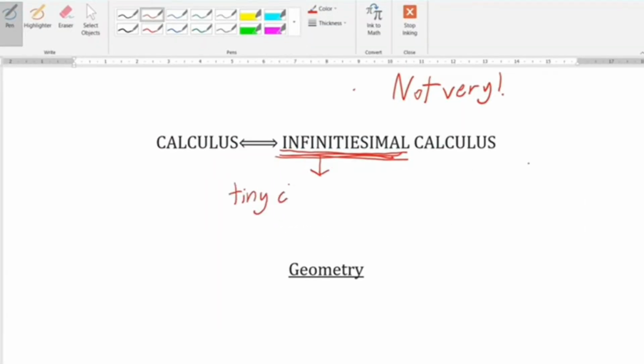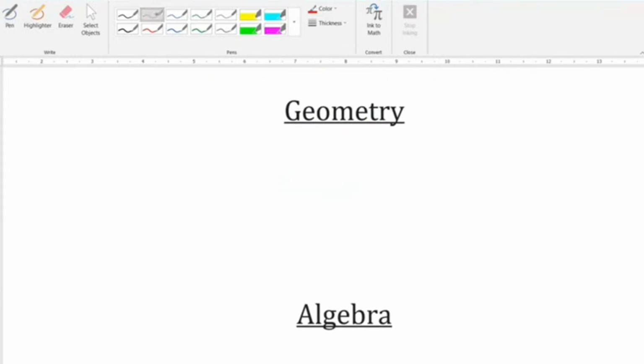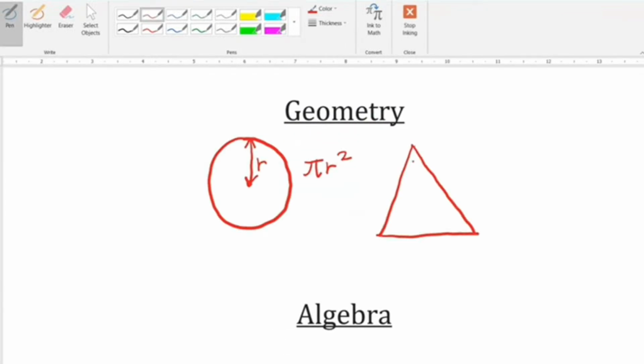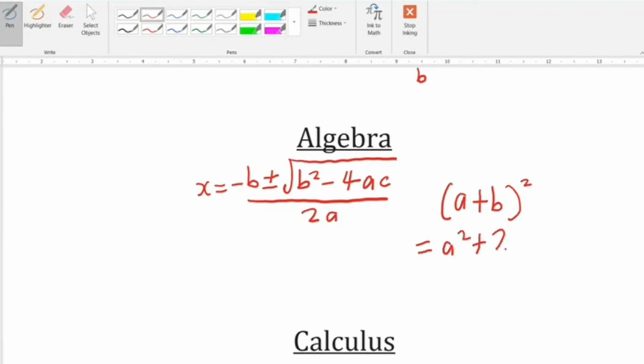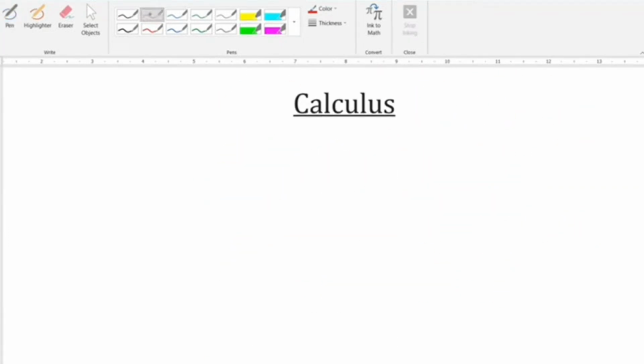Calculus is originally known as infinitesimal calculus. Basically, it's part of math that examines tiny changes in a continuous function. To better understand this, you can think about how geometry is a study of shape, and algebra is the study of generalization of arithmetic operations, and calculus is just a study of tiny nudges.